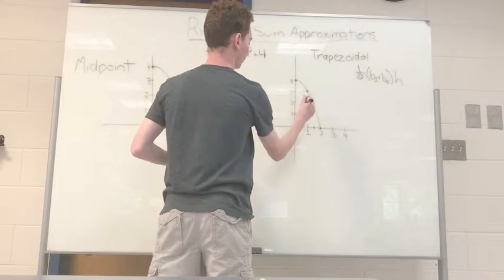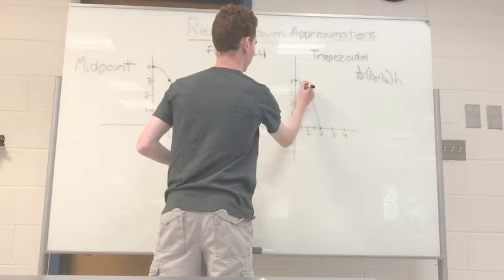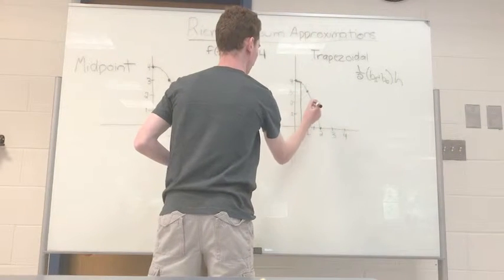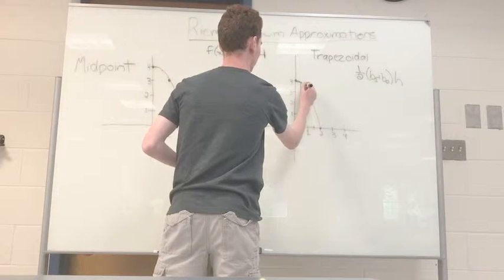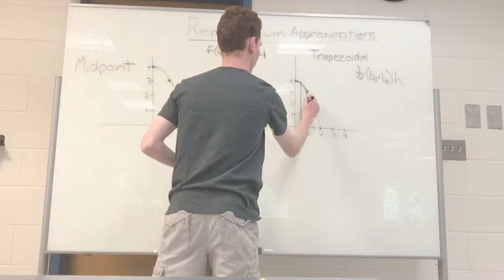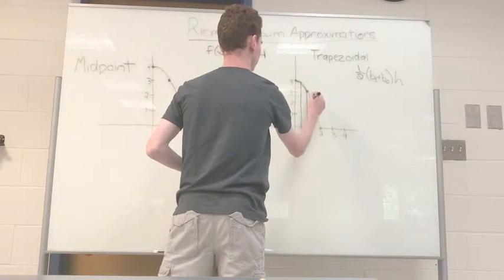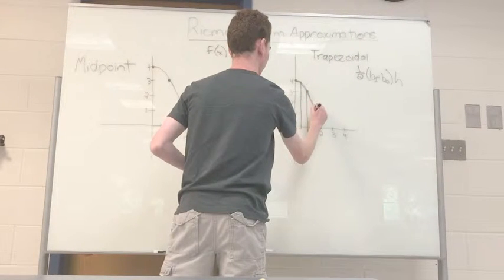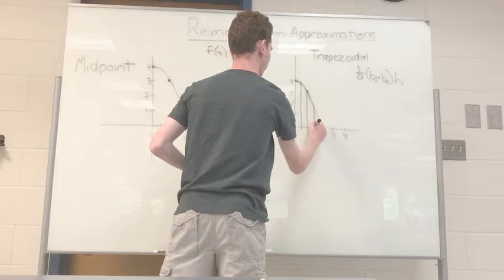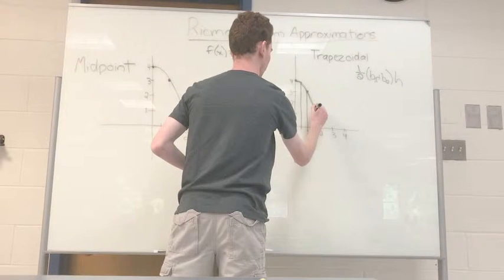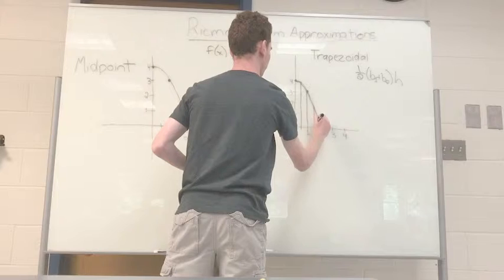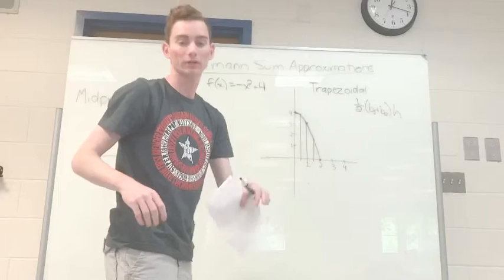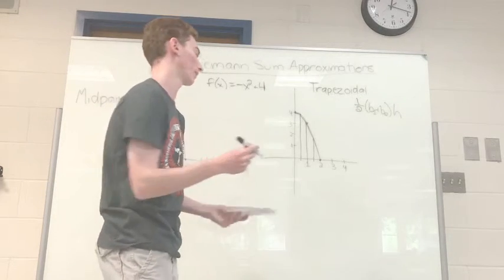So we have them between 0 and 1/2. One half and 1. 1 and 1.5. And 1.5 to 2. So we're going to find the area of all 4 of those. I'm going to write this out to get the area of each trapezoid.